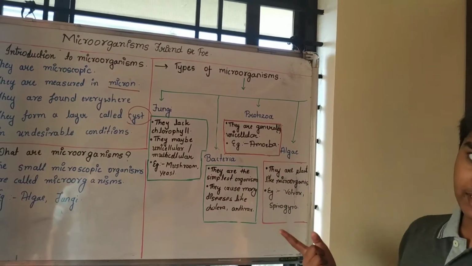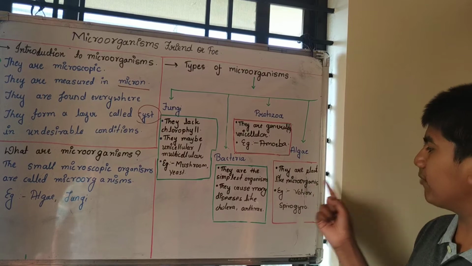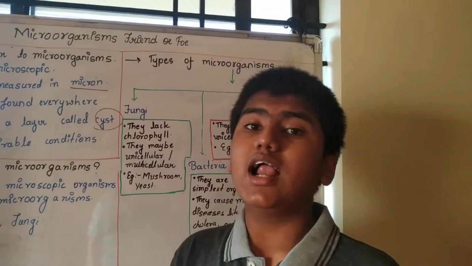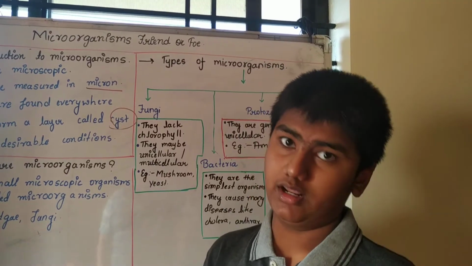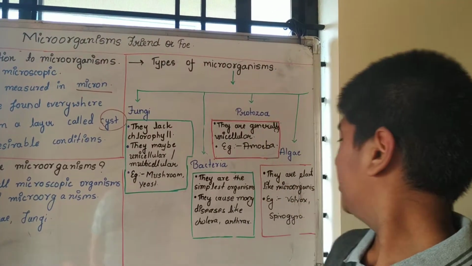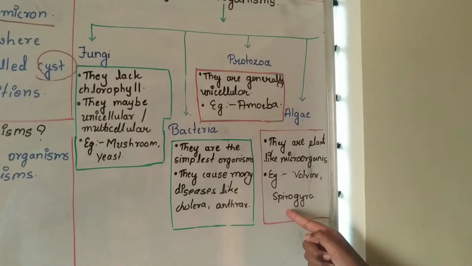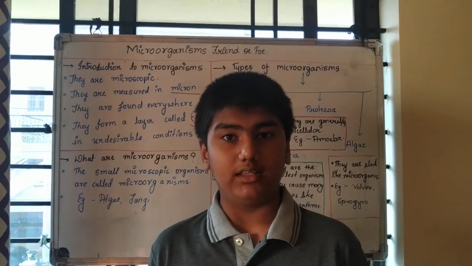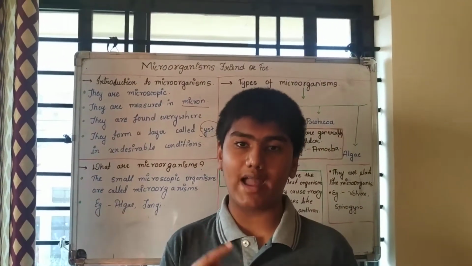Coming to algae, they are plant-like microorganisms. Why plant-like? Because they have a cell wall and chlorophyll pigment, and they are autotrophs. Examples are Volvox and Spirogyra. Now, let's move to the next topic, that is useful microorganisms.